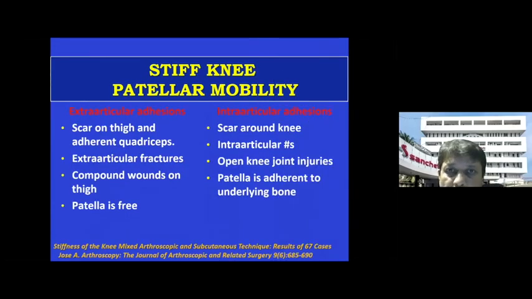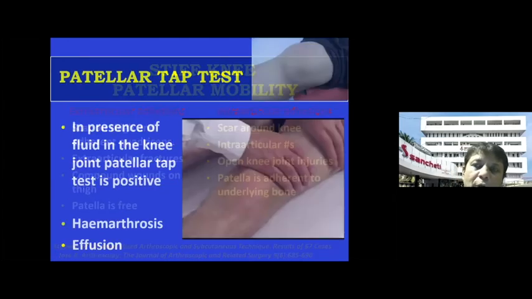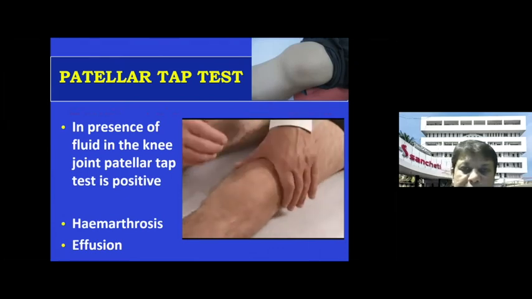So whenever you're dealing with a stiff knee, the patellar glide is an important assessment, because if the cause of your stiff knee is intra-articular, then the patella will be stuck below, and that may be the reason for your stiff knee. But if your patella is moving and the knee is stiff, most of the time the cause will be extra-articular. So patellar mobility is an important marker to assess whether the cause of a stiff knee is intra-articular, where the patella may be stuck, or extra-articular, where the patella is mobile, where the quadriceps may be adhered to the femur and causing extra-articular stiffness.